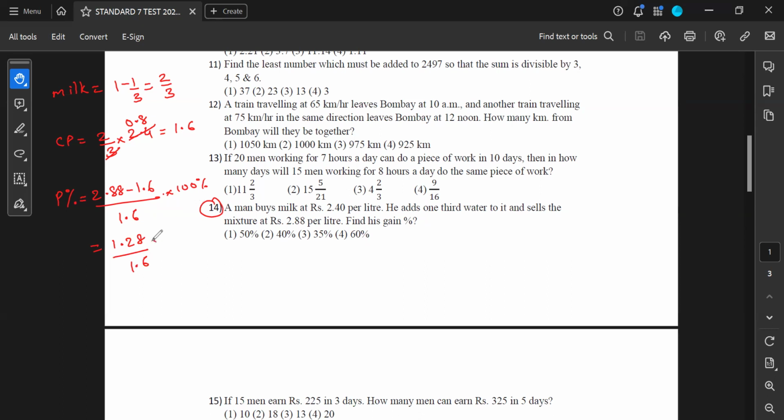Multiplied by 100. Instead of taking 100 out, let me move this decimal one time. Accordingly, I'll move this decimal one time. I'll cancel one 0. I'll move this decimal one more time. So what I'm left with is 1280 divided by 16. 16 fives are 80, 16 fifties are 800, 75s are 1200, then 80. 80% is very huge. Yeah, it's a huge profit.